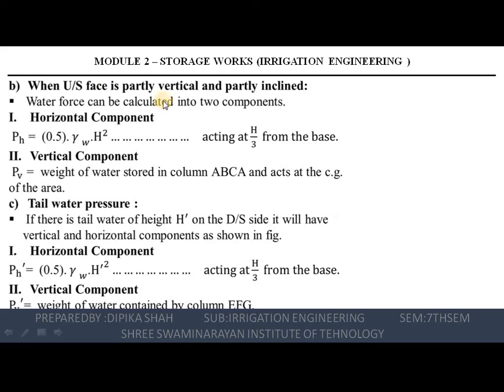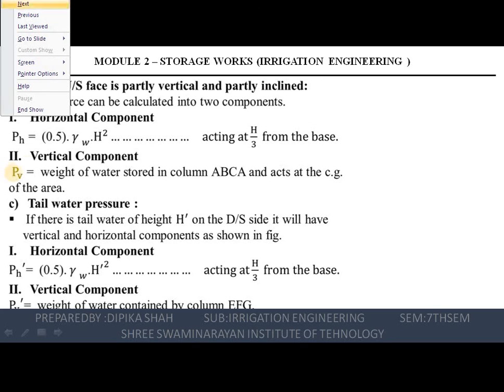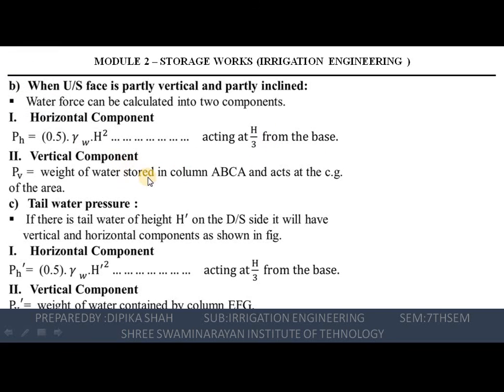Next portion is when the upstream face is partly vertical and partly inclined. So when the upstream face is partly vertical and partly inclined, the resulting water force can be resolved into two components. First is the horizontal component and second one is the vertical component. The horizontal component can be calculated by 1/2 into gamma into h square, as we have seen earlier, at h by 3, and for the vertical component we have to calculate PV, that is the weight of the water stored in the column ABCA and acts at the CG of the area, right?